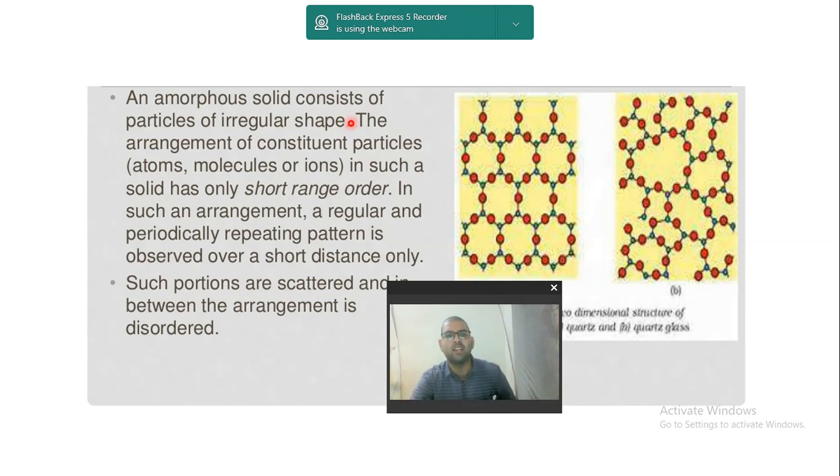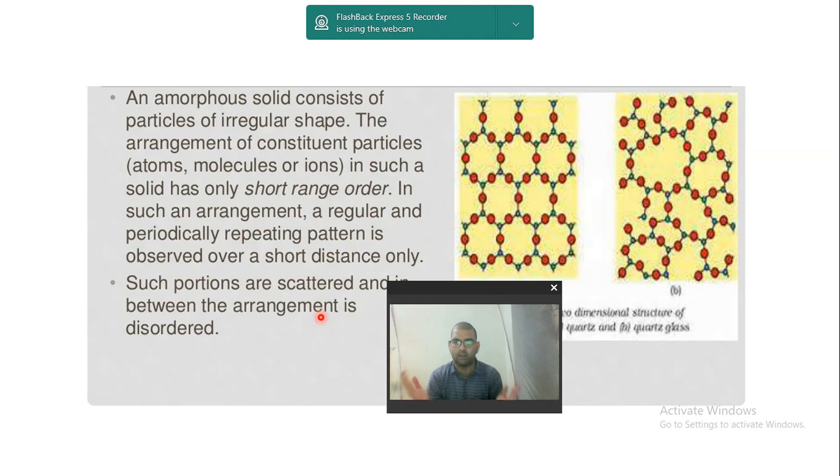So an amorphous solid consists of particles of irregular shape, and the arrangement of constituent particles, that is atoms, molecules or ions, has only short range order. Short range order is what? See, this red green red green red green, and here green red green red green red. So short range order is there. There is no long range order, meaning there is complete irregularity. So this is what amorphous solid is all about. So a regular and periodically repeating pattern is observed over a short distance only. So for a very short distance you can observe a regular pattern.